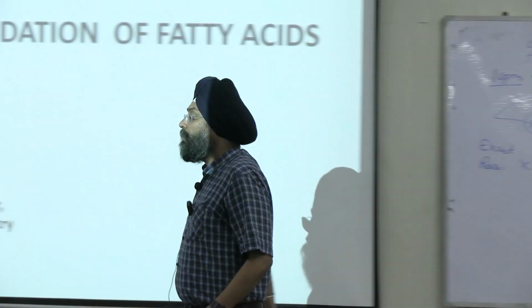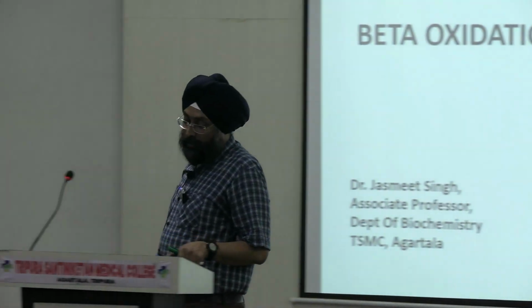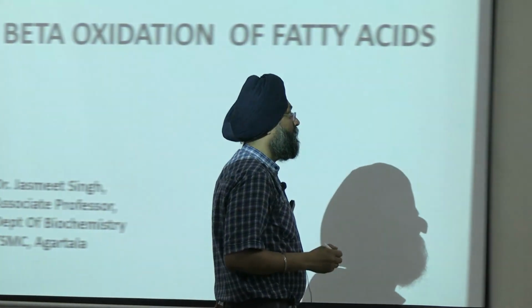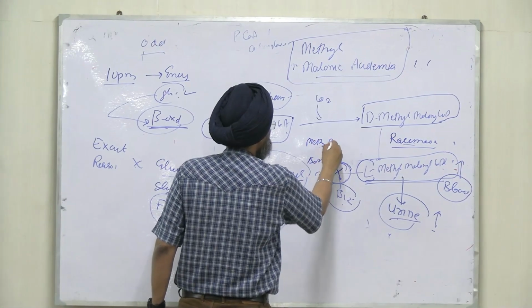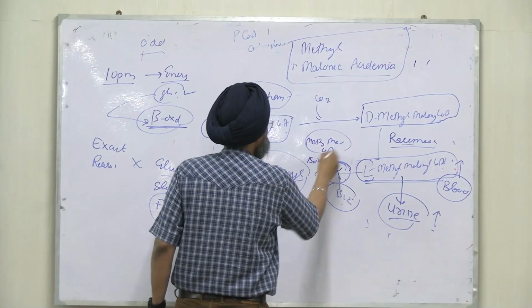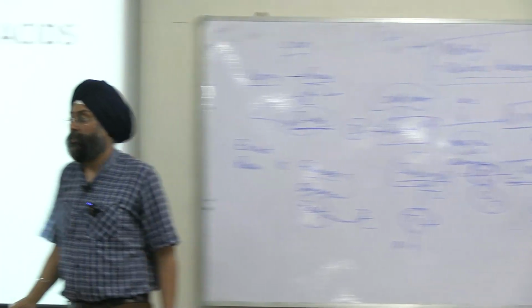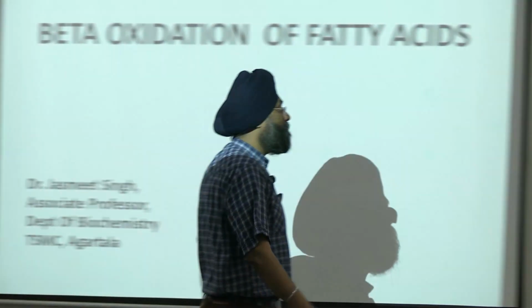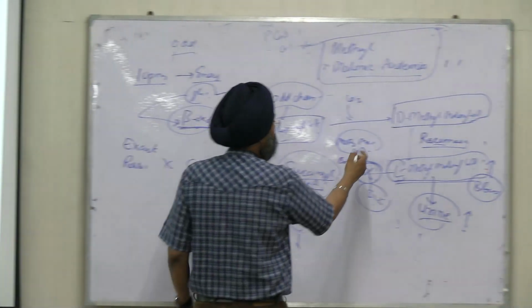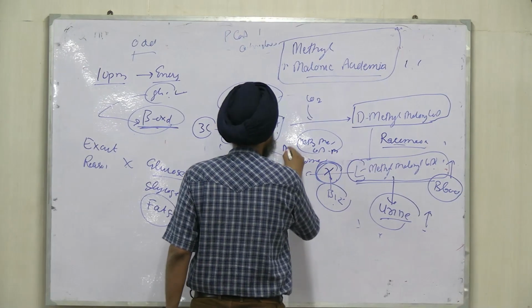So the disorder will be methylmalonic acidemia. Right? What are the symptoms of this disorder? There are two reasons. One is due to B12 and the other is due to this enzyme, methylmalonyl-CoA mutase. How will you remember the enzyme? MMM. Methylmalonyl-CoA mutase.